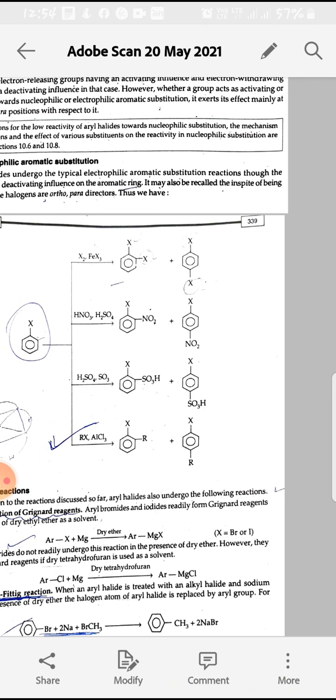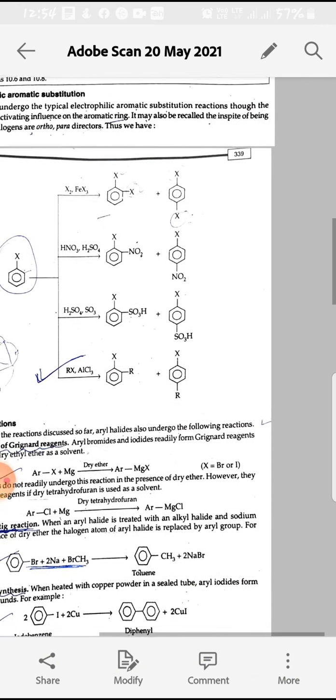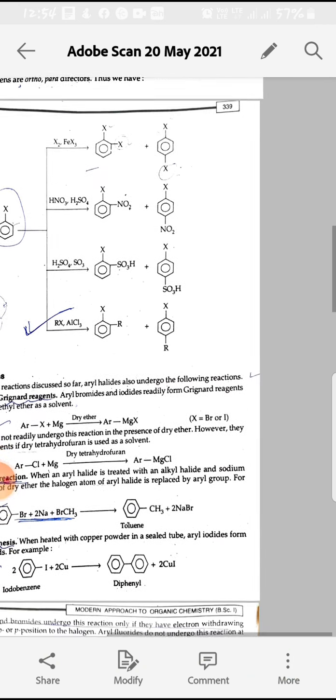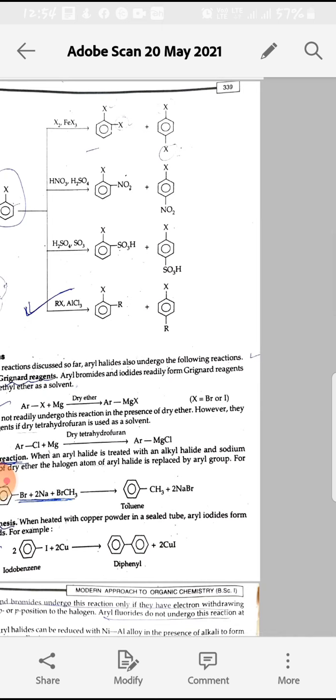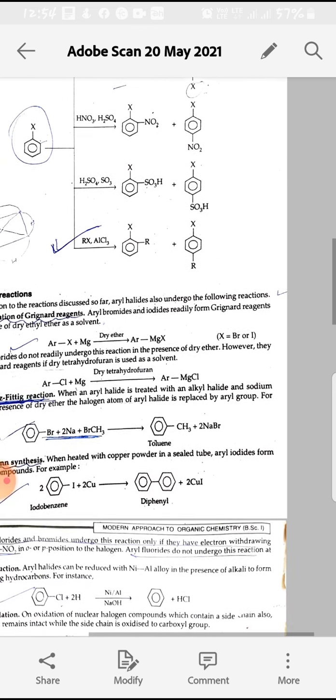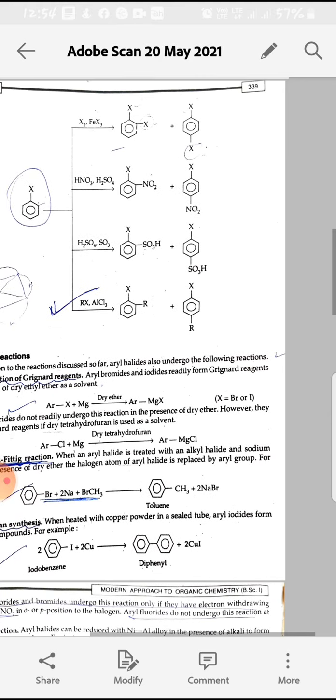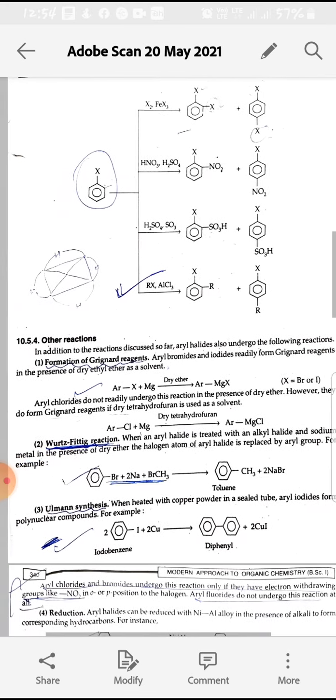Nitration, that is HNO3 in presence of H2SO4, with substitution at ortho and para positions. Next, sulfonation at ortho and para positions. Next is Friedel-Crafts alkylation, that is RX plus AlCl3, at ortho and para positions. So all these are electrophilic aromatic substitution reactions.